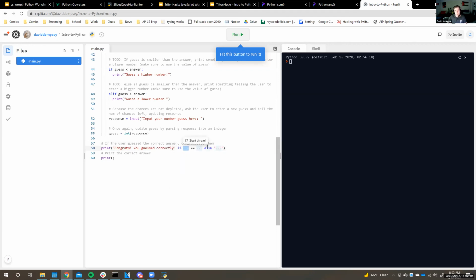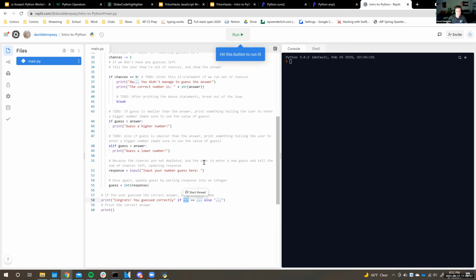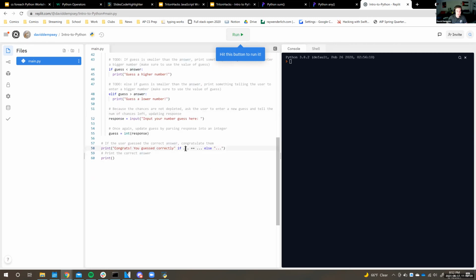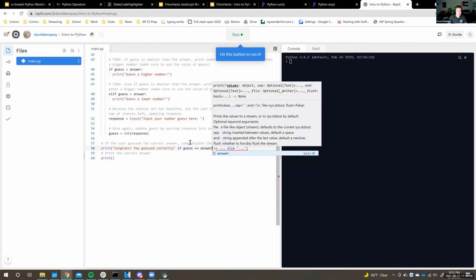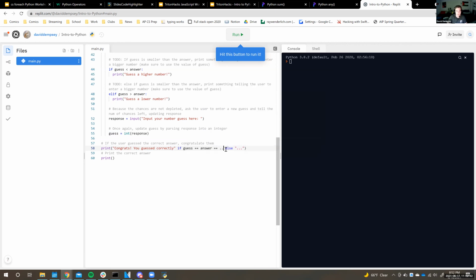So this is a bit of a more advanced example. This is an if statement inside of a print statement. This is something called a lambda function. And so it's just a fancy way of doing things. You don't really have to know this, but I'll quickly show this right here if you're interested in learning. So if the guess is equal to the answer, so I should have just done that there. If this executes properly, then we'll print this.